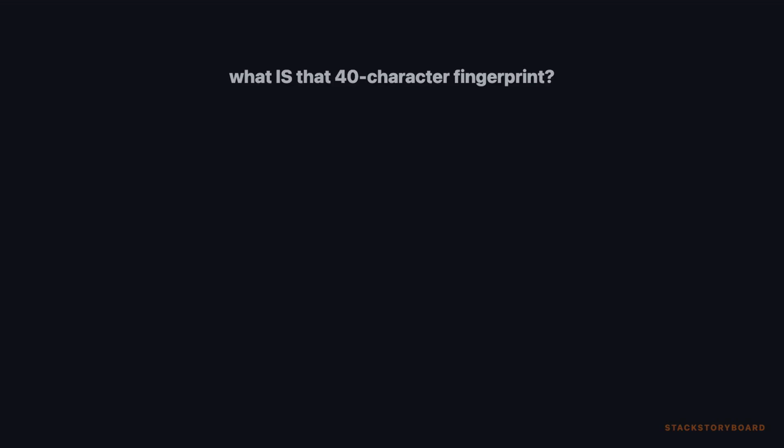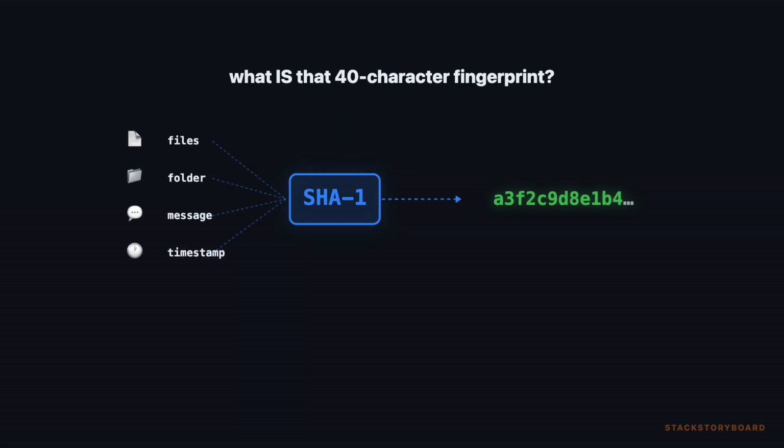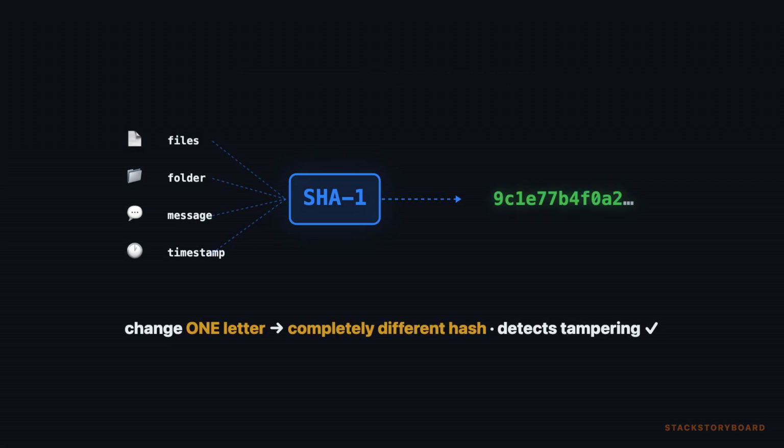What is that 40-character fingerprint? Every commit hash comes from SHA-1, an algorithm that takes your files, your folder structure, your message, even the timestamp, and spits out that code. Change one letter anywhere? Completely different hash. That's how Git detects tampering and corruption.